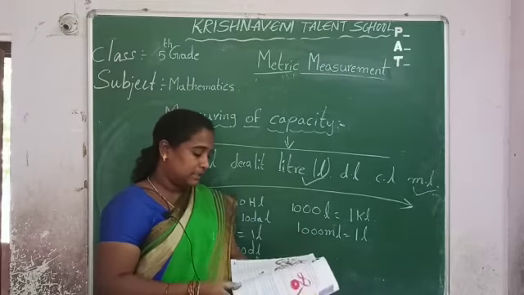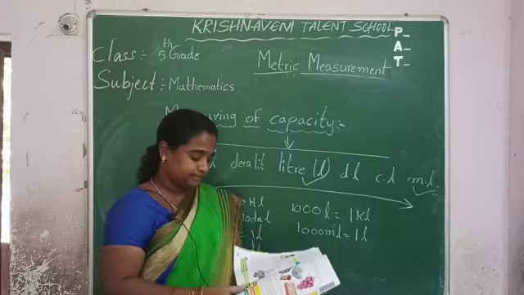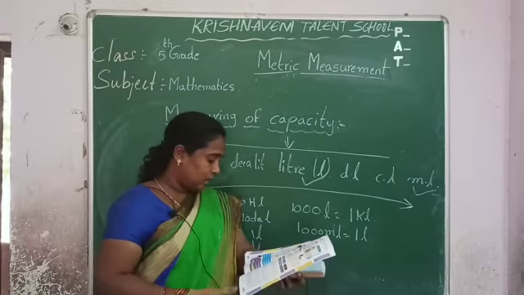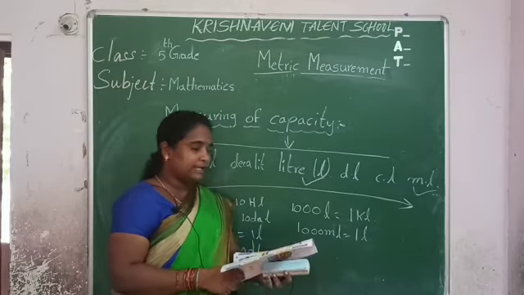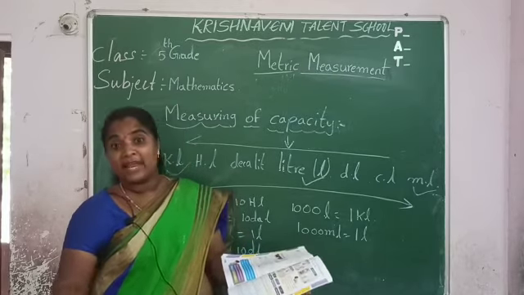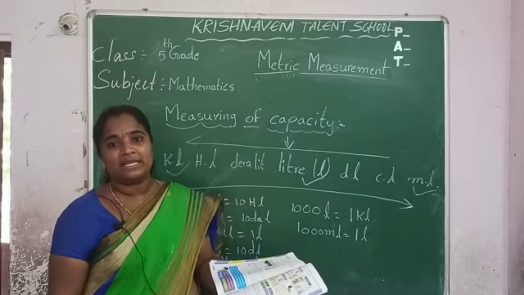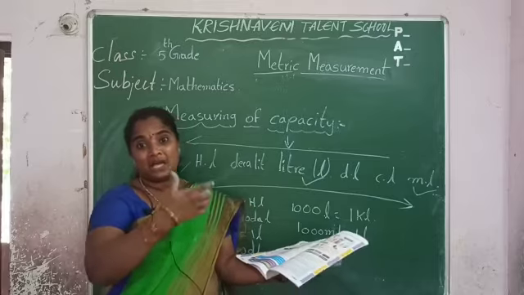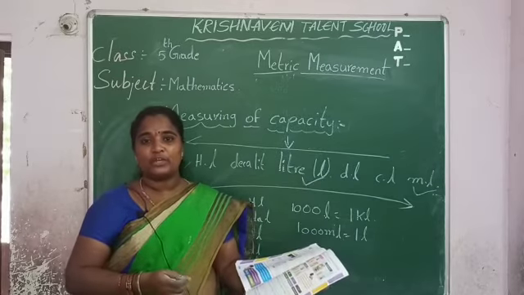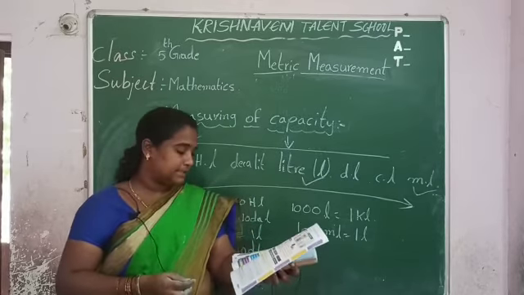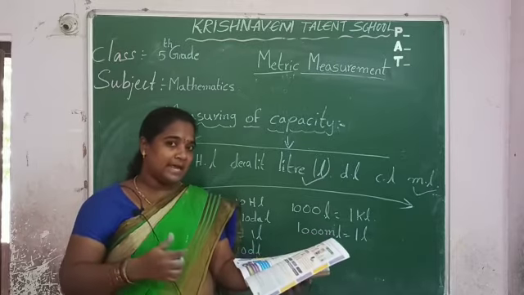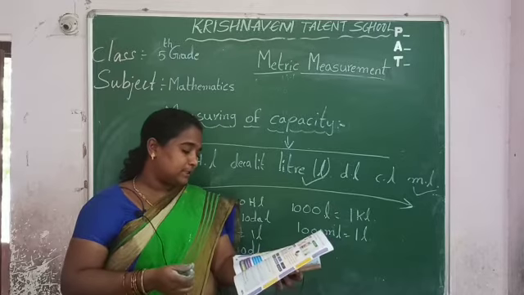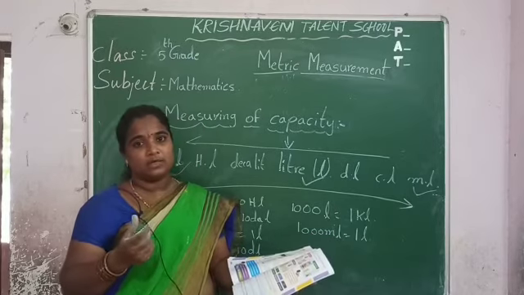Now turn to page number 40. Once see here, we use kiloliter. It is more than liter. When you use kiloliters, more than liters, for example the capacity of a water tank, there you can use kiloliters. So that is for large capacities. Next we use liter, the basic unit of capacity, to measure medium capacities.